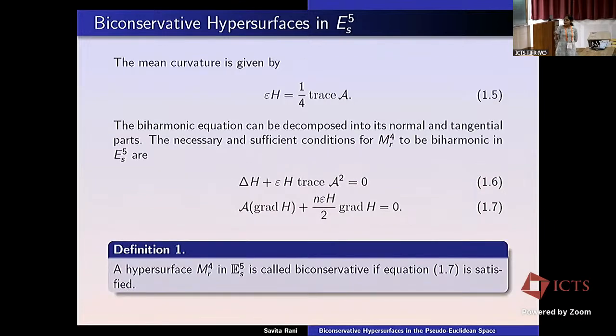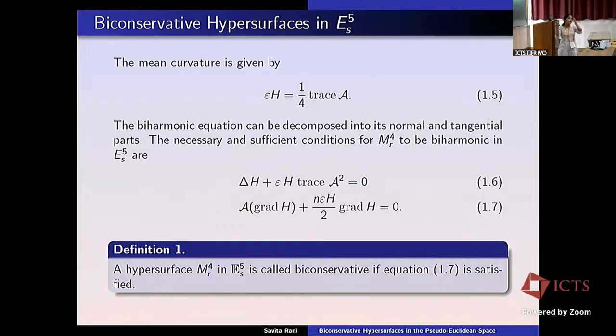Further, the mean curvature is given by epsilon H equal to half of the trace of A. When we talk about a surface, we take (k1 + k2)/2 and choose the plus or minus sign according to orientation. But here in higher dimension, we take a particular shape operator and define it like this. Now the biharmonic equation, because it is a vector equation, can be decomposed into normal and tangential parts.